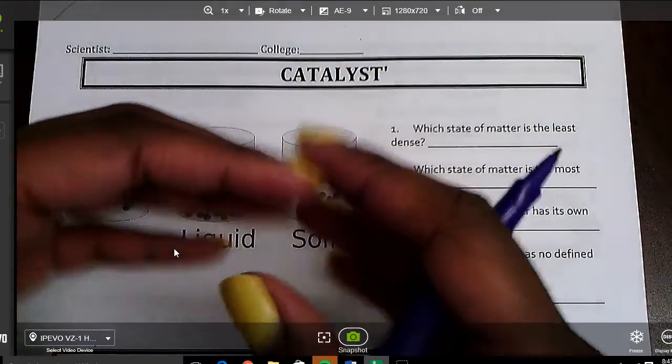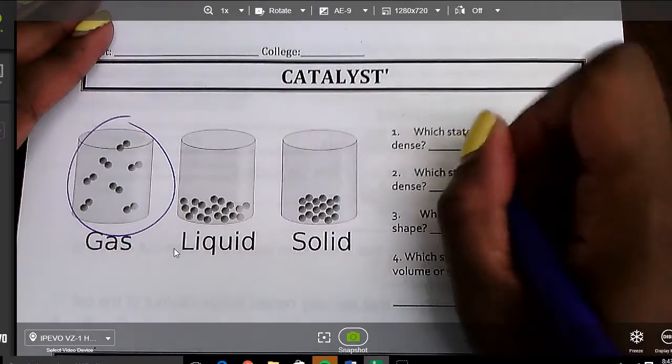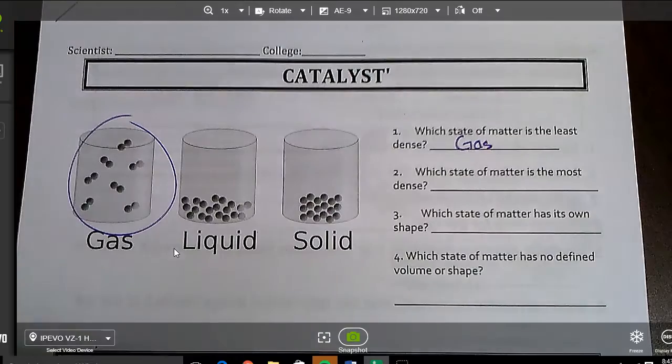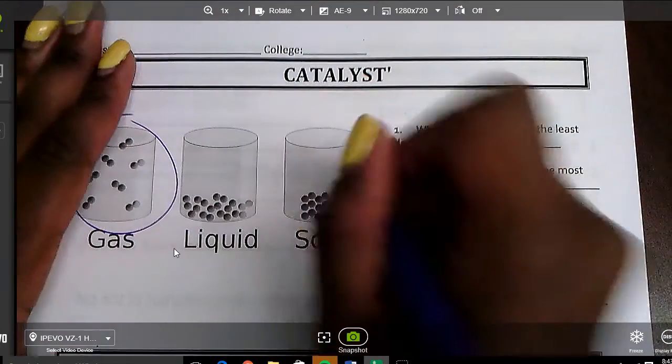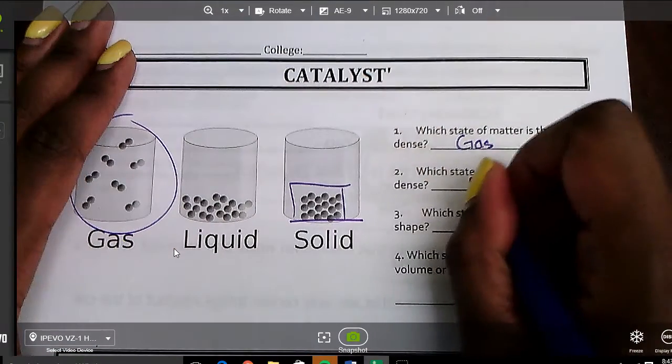We know the least dense would be the least tightly packed, and that is going to be our gas here. Which state of matter is the most dense? We know that that means that the molecules are tightly packed together. Almost looks like a little box there. That's going to be this right here, and that is our solid.